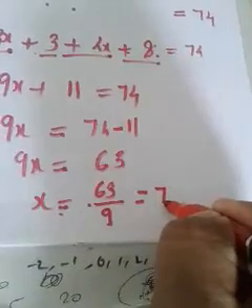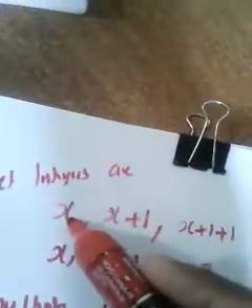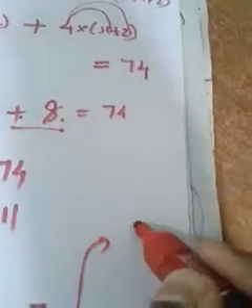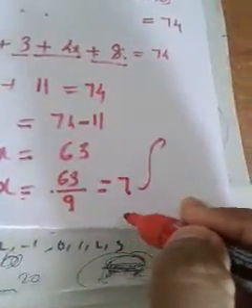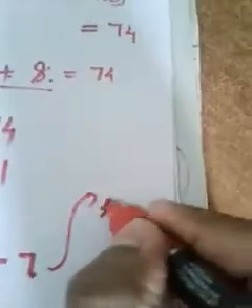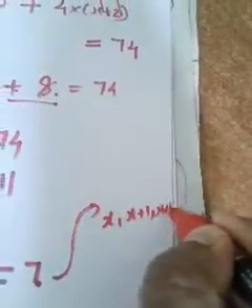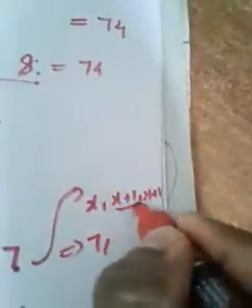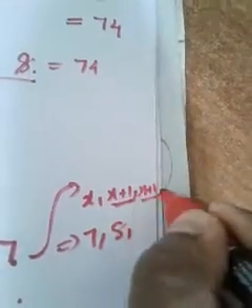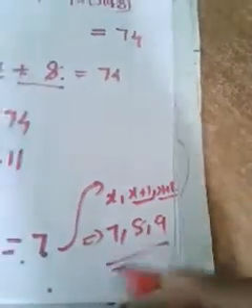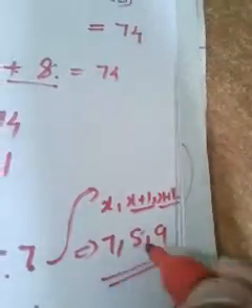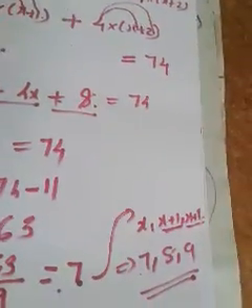So which are the integers we must consider? The integers we considered are x, x plus 1, x plus 2. Here the value of x is 7. So it implies, since we got the value of x as 7, x is 7. X plus 1 means 7 plus 1, that is 8. X plus 2 means 7 plus 2, that is 9. So these are the integers we must consider according to this question. 7, 8, 9 are the required integers.